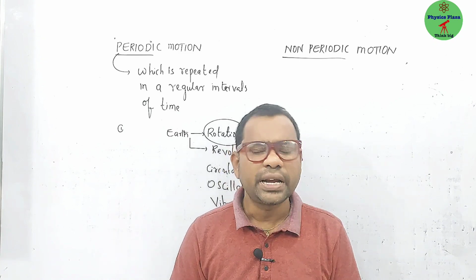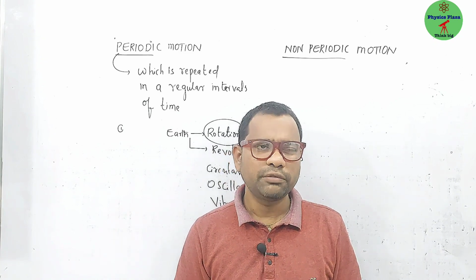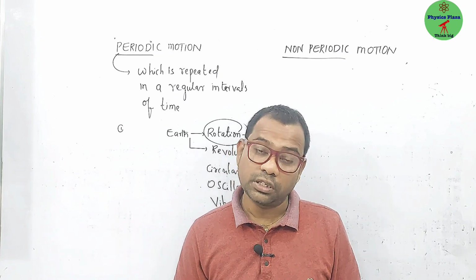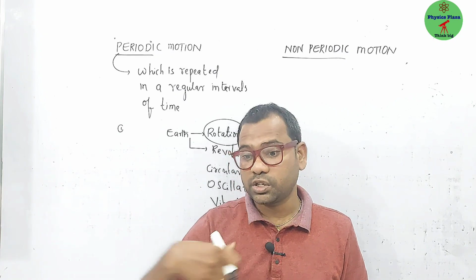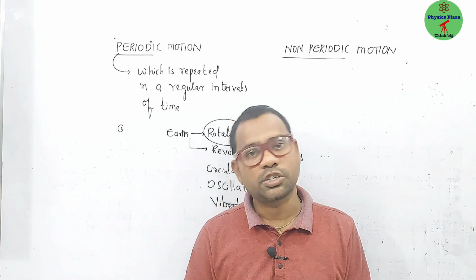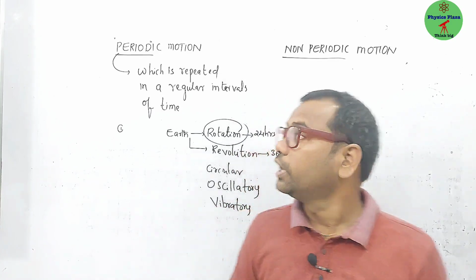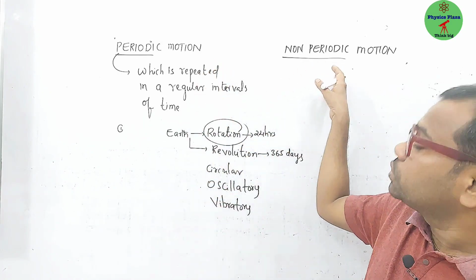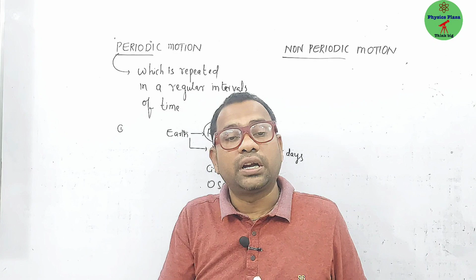In an ideal case, it is possible, and sometimes, yes, it might be. So here the motion is repeated in a regular interval of time, but here the motion is not repeated in a regular interval of time.